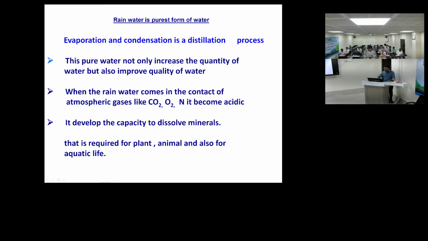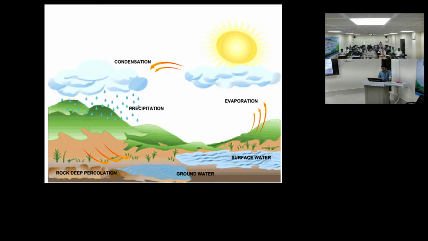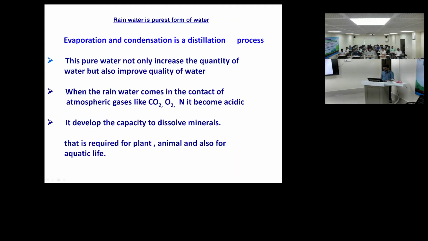So during evaporation and condensation, when the water is going, as I am showing from this slide, when there is evaporation and then condensation, majorly nitrogen and carbon, these elements are coming into the water. And when it comes in contact with the ground, some minerals are dissolved in the water.